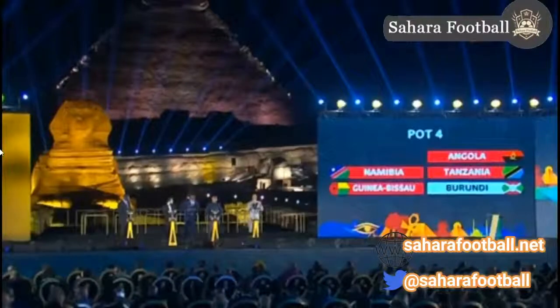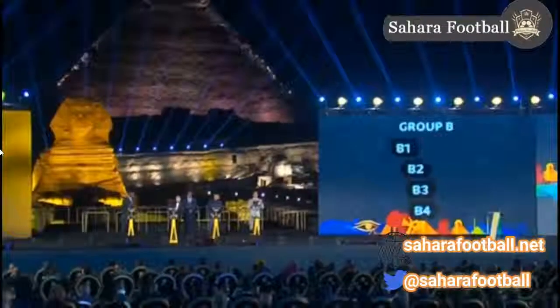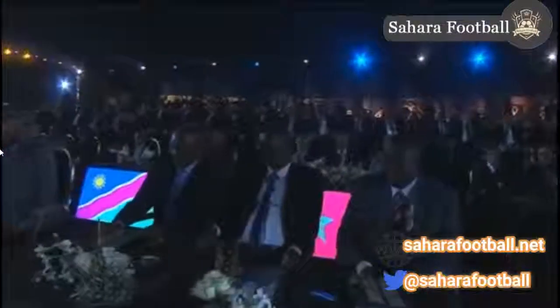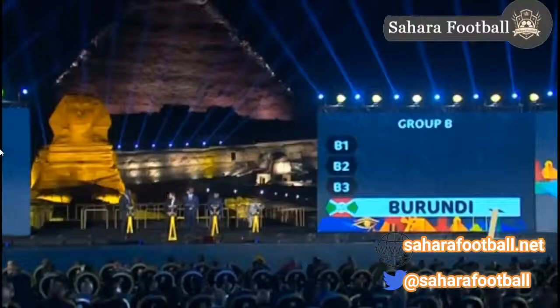Burundi, les Hirondelles. After a 42-year journey which started in 1976, Burundi finally arrived at the promised land in 2019 for their first qualification ever.